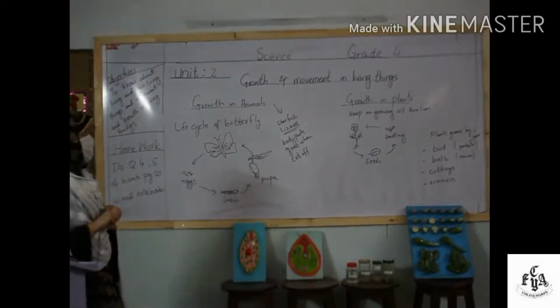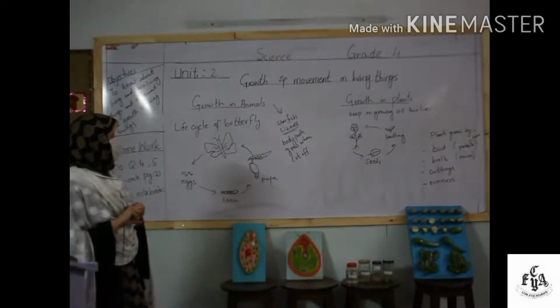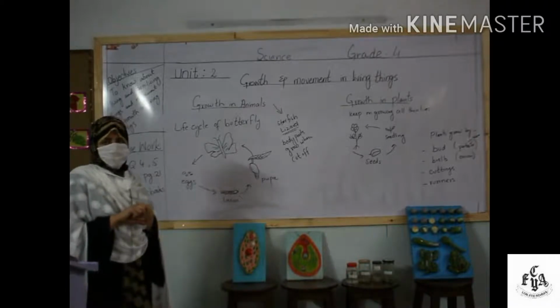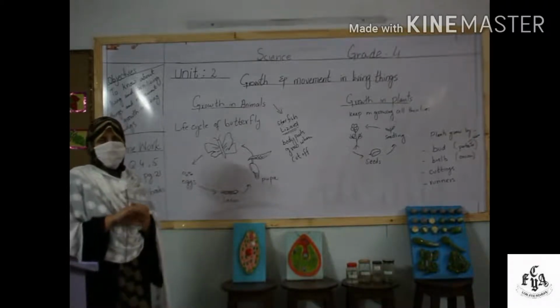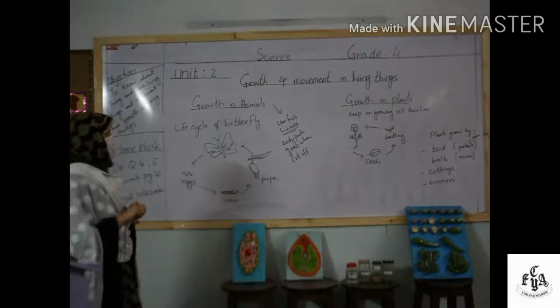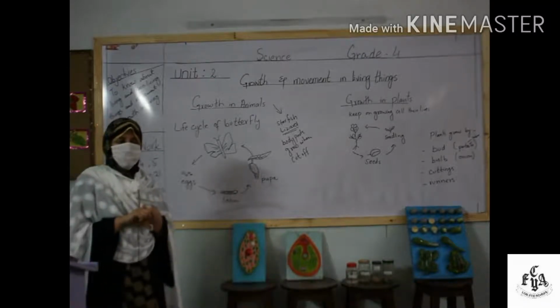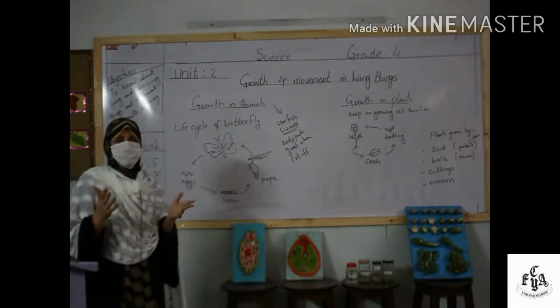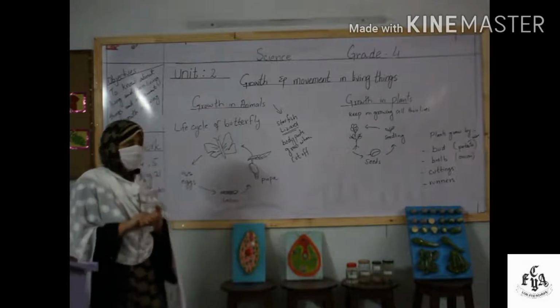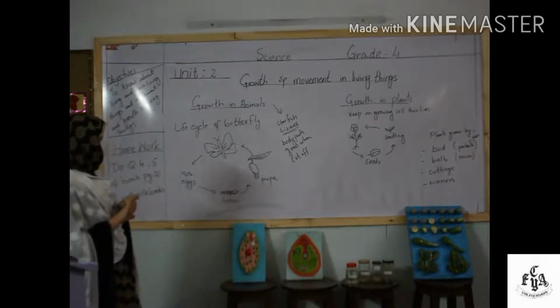Okay, students, now come to the next topic of this chapter, which is about the growth of the plants and animals, means the living things. Okay, what does growth mean? Growth means increase in size. Simply, growth means increase in size. Okay, so growth in animals.